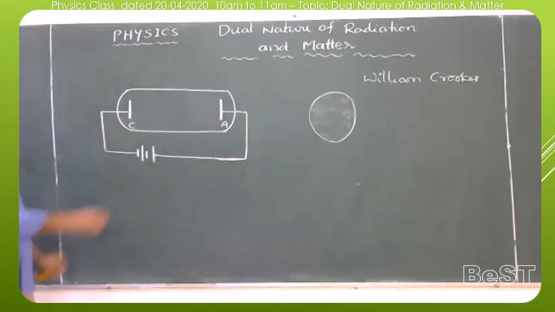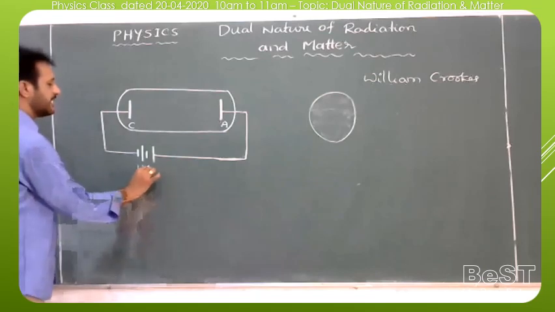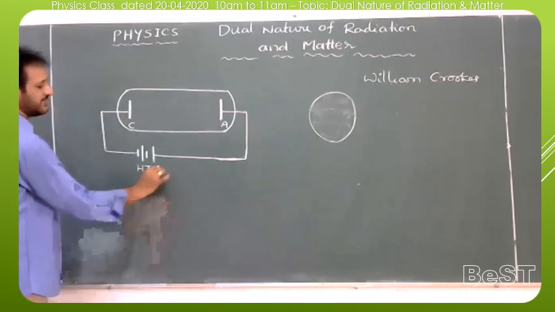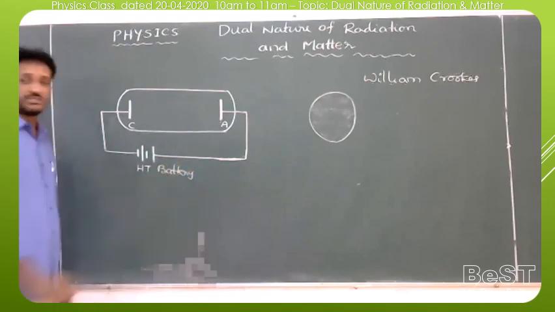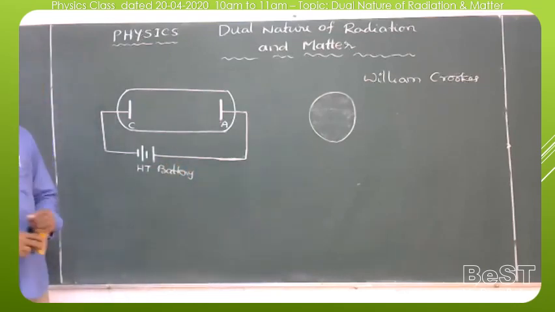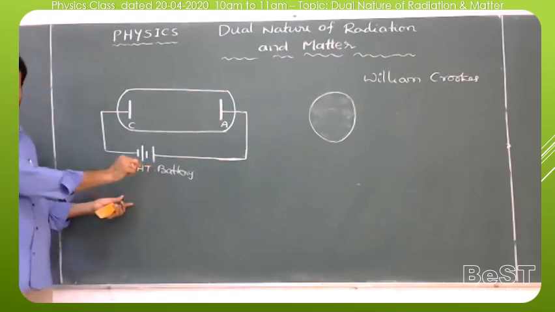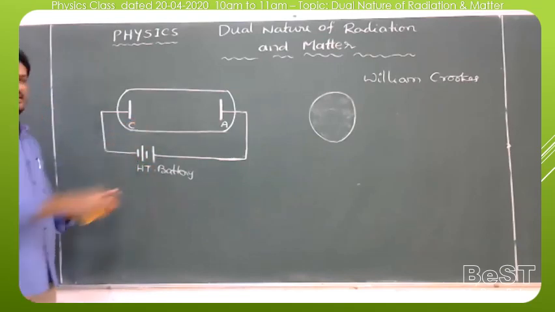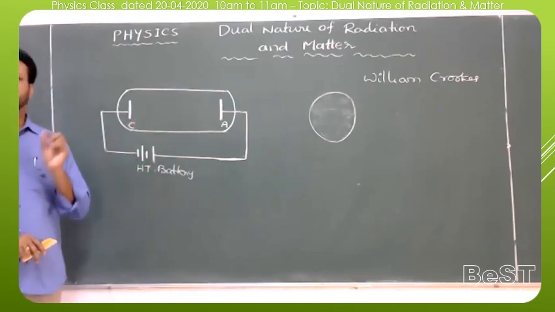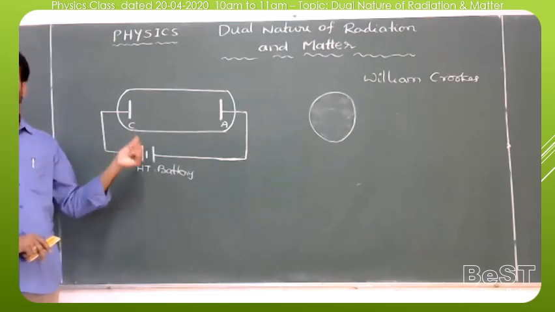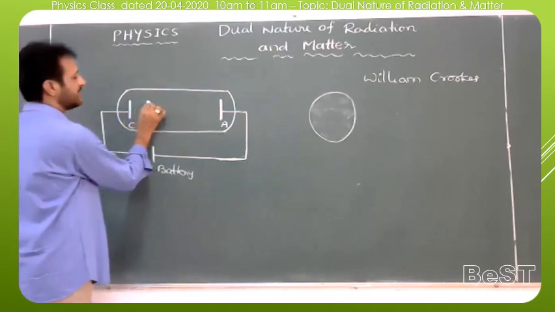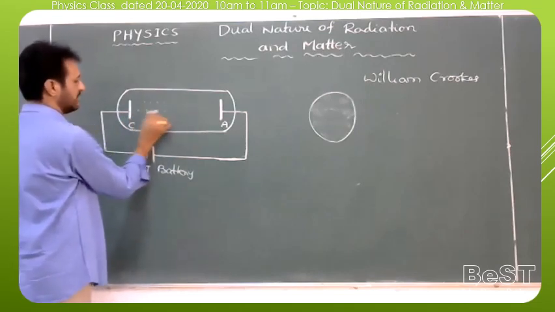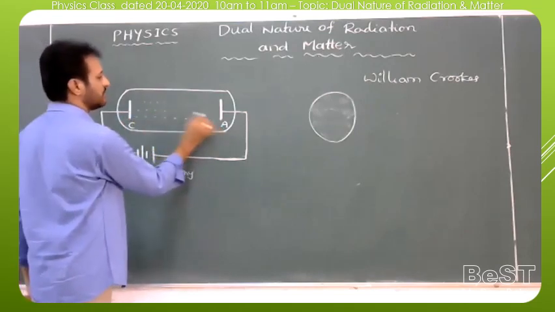In this discharge tube, we apply a suitable potential difference using a high tension battery, which can apply thousands of volts. When we gradually increase the voltage and gradually decrease the pressure, at a particular low pressure and high potential difference, Crookes observed that some invisible rays are liberated from the cathode and travel towards the anode.